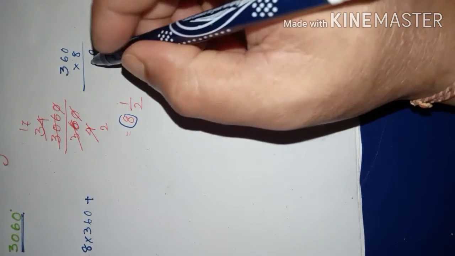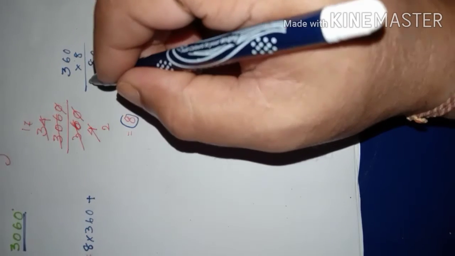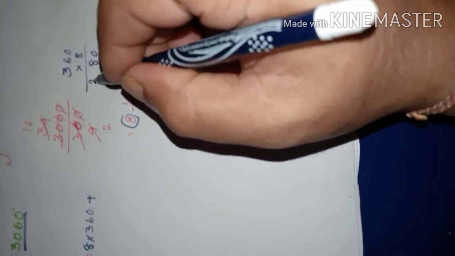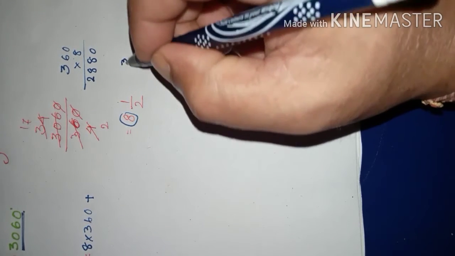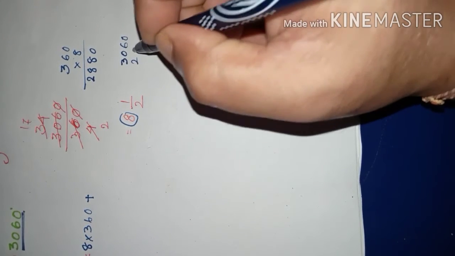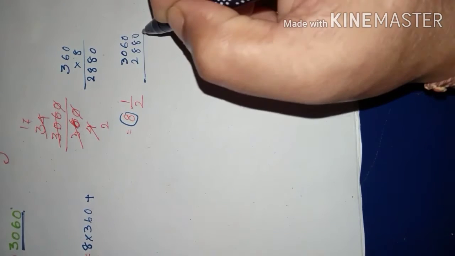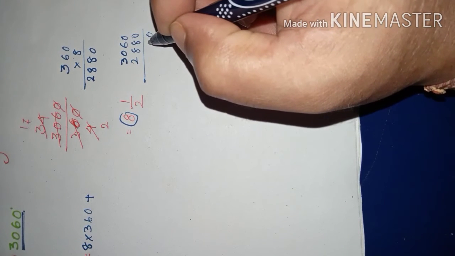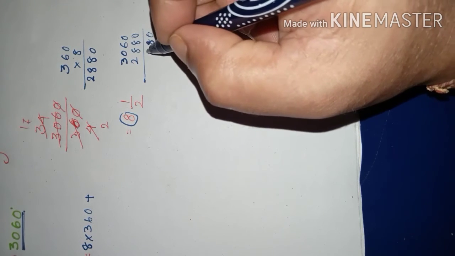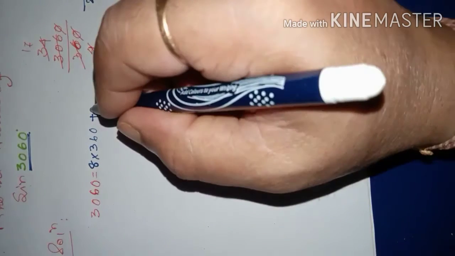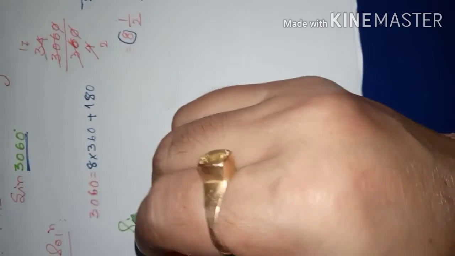8 times 0 is 0, 8 times 6 is 48, 8 times 3 is 24 plus 4, that is 28. So 2880 subtract from 3060. You will get 0, 16 minus 8, 8 only. Then this is 9, 9 minus 8, 1, so this is 180.